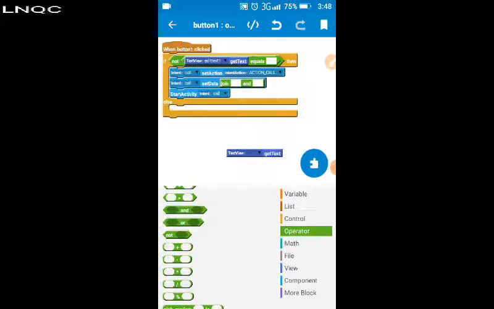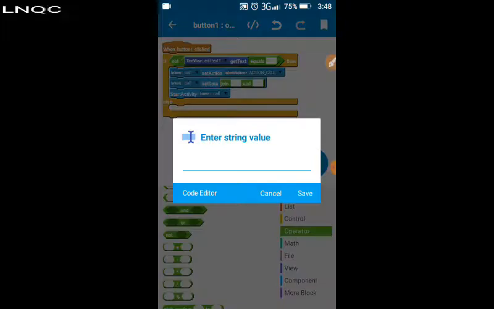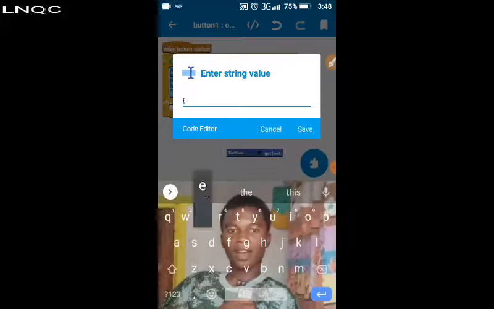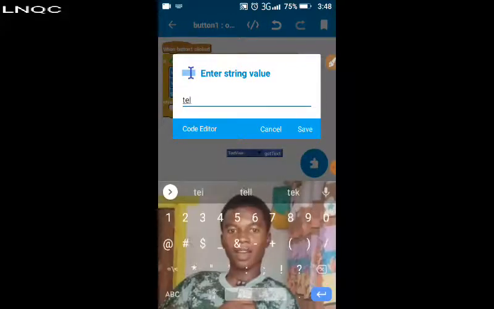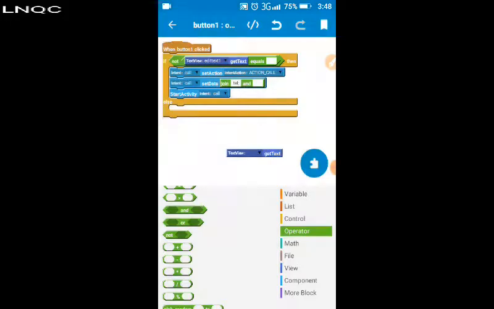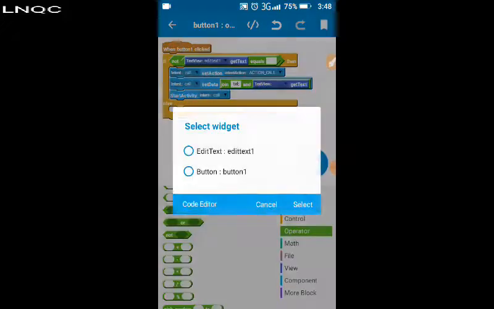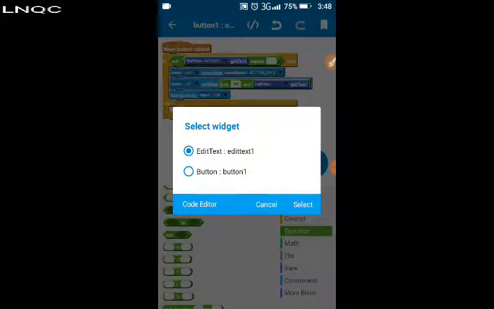You call to and you add tel, h2. Okay, then you should call the number that you have input in the what? Edit text. Correct. Else go to component.